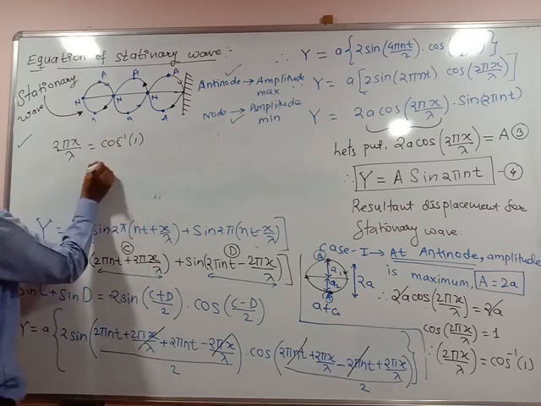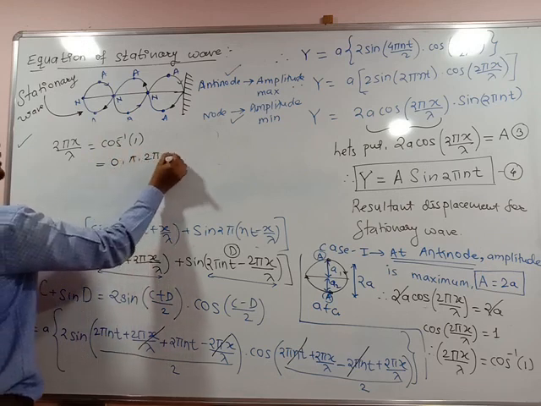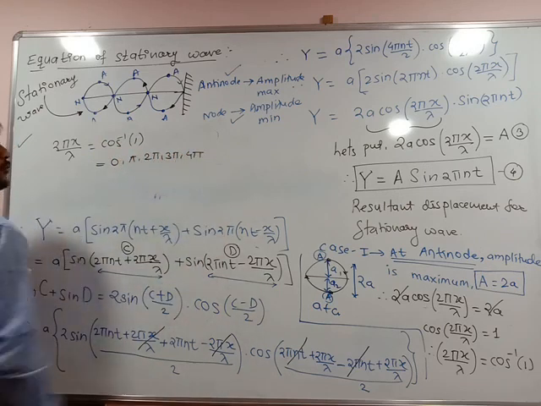Okay, what is cos inverse 1? It is 0, pi, 2 pi, 3 pi and 4 pi.